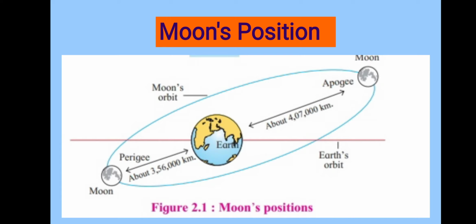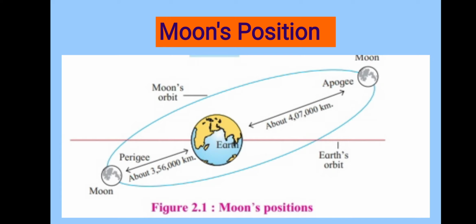On the basis of this, there are two main types or positions of the moon. The first one is the perigee position. In this position, moon is closer to the earth. See in this figure 2.1, moon's position on page number 3. Distance between earth and moon is shorter compared to the other side. It is known as the perigee. Perigee means closest distance between earth and moon.